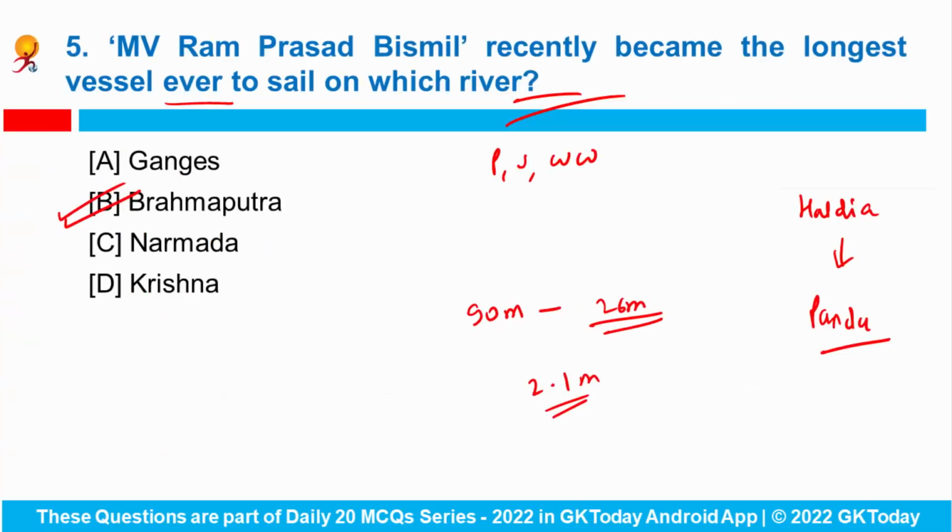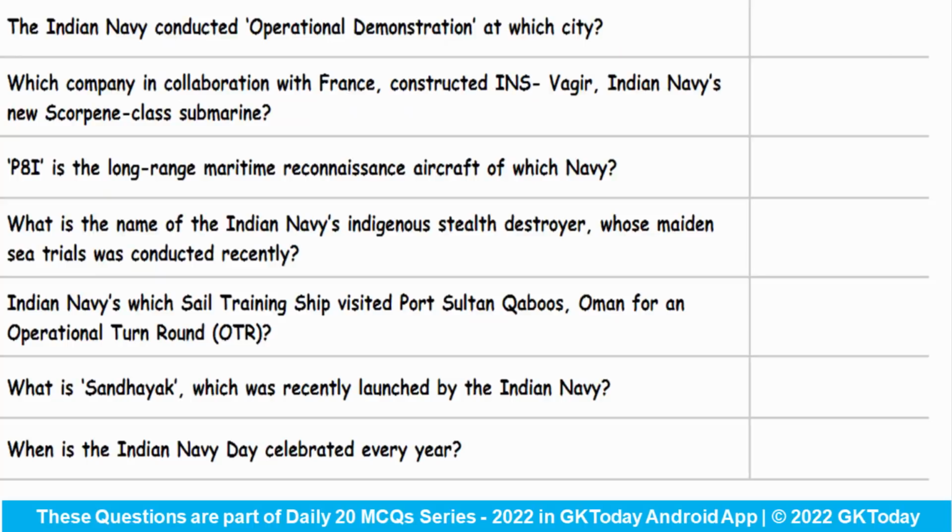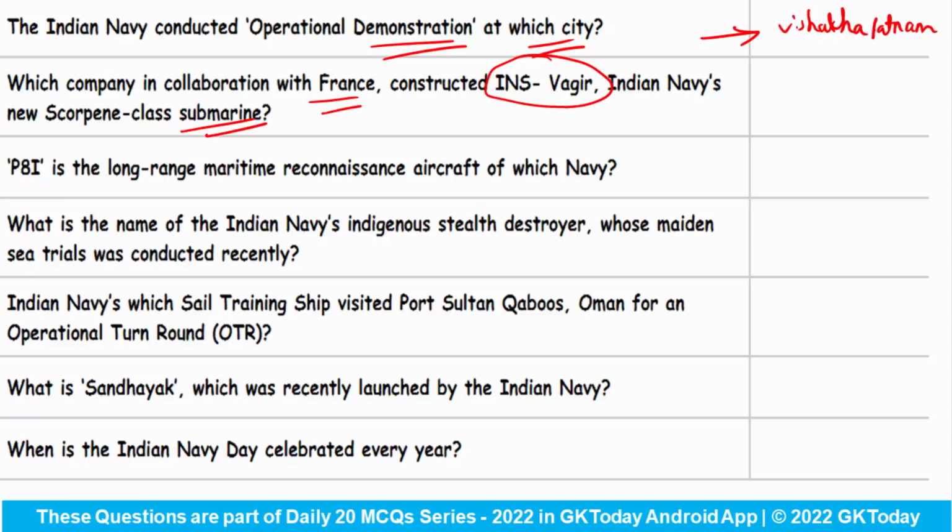Now, talking about our Indian Navy, let's see some of the important questions. The Indian Navy conducted an operational demonstration at which city? So this has been presented in Visakhapatnam. Now, which company in collaboration with France constructed INS Vajir, the Indian Navy's new Scorpion class submarine? So this has been done by Mazagon Dockyard Shipbuilders Limited.